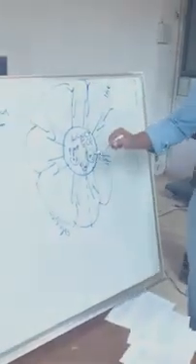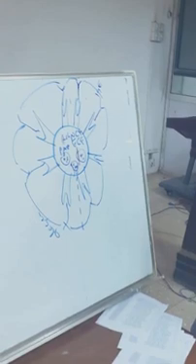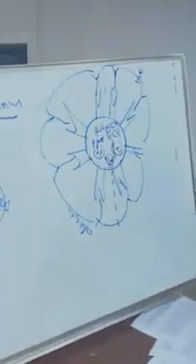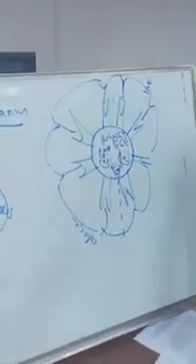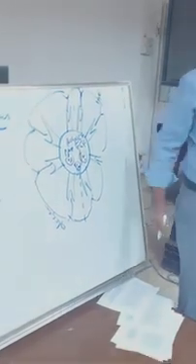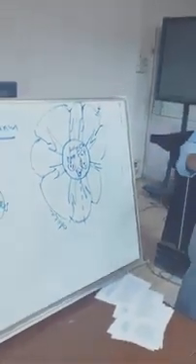Neutrophil chemoattractant factor and eosinophil chemoattractant factor attract neutrophils and eosinophils to the bronchus. So there is cellular infiltration now. Histamine will stimulate increased capillary permeability and vasodilation.